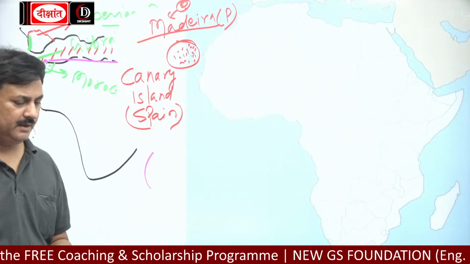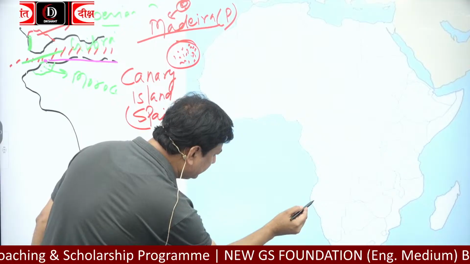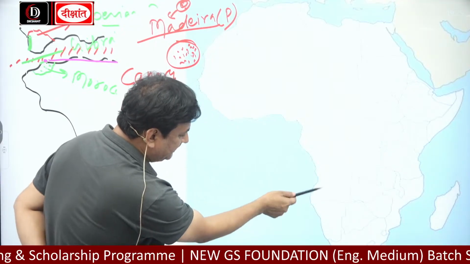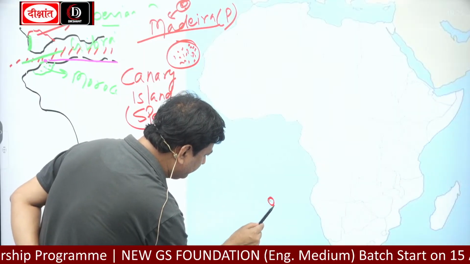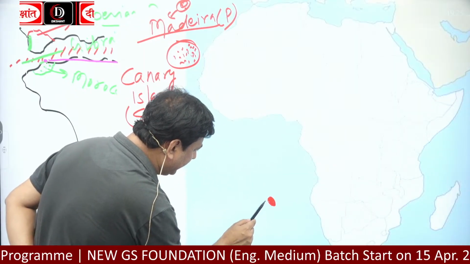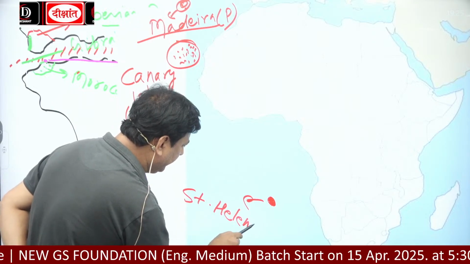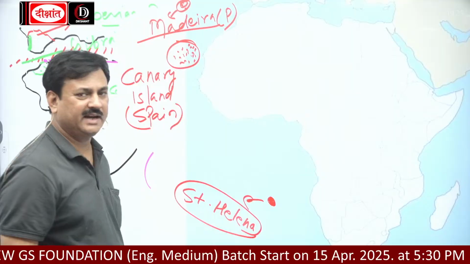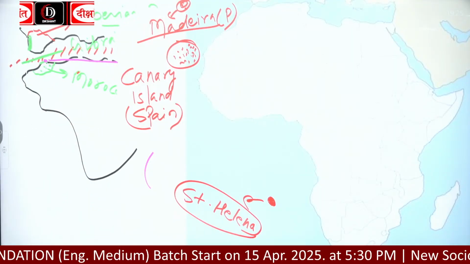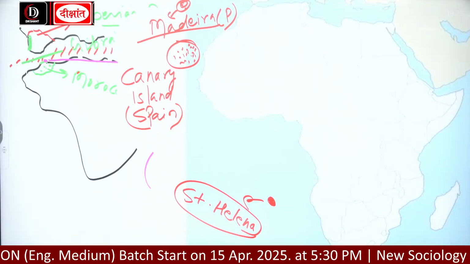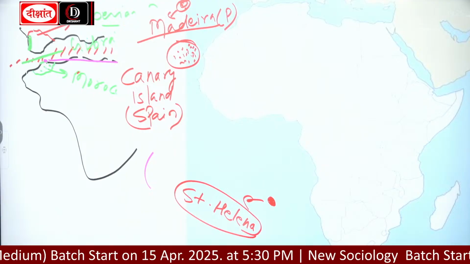Now, here, this is Namibia and this is Angola. Here you will get St. Helena. It is very famous in world history. You all have read about Napoleon Bonaparte and his continental policy.